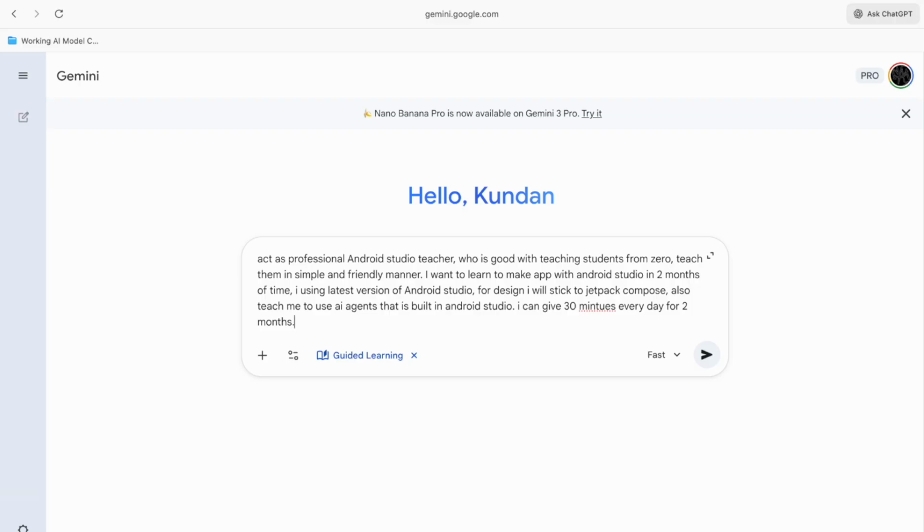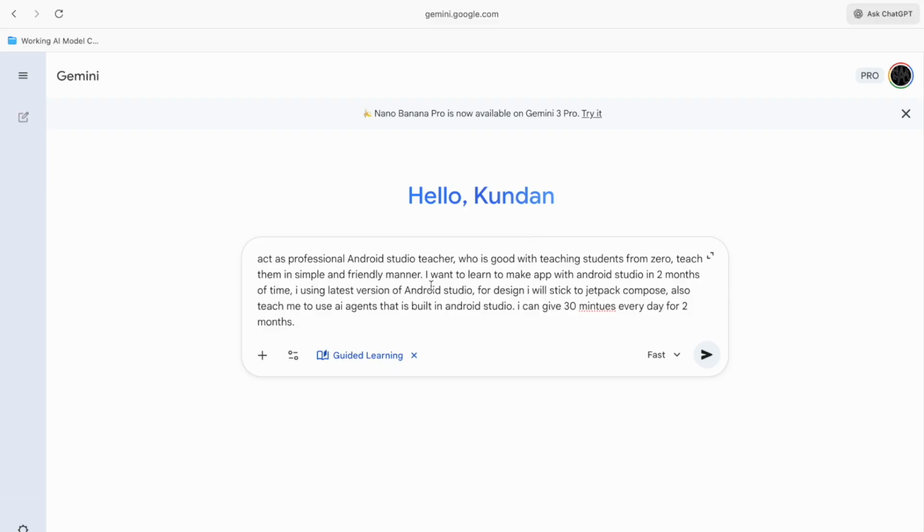Let me check. Act as a professional Android Studio teacher who is good with teaching students from zero. Teach them in a simple and friendly manner. I want to learn to make an app in 2 months of time. I'm using the latest version of Android Studio for design. I will stick to Jetpack Compose. Also teach me to use AI agents that are built in Android Studio. I can give 30 minutes every day for 2 months.